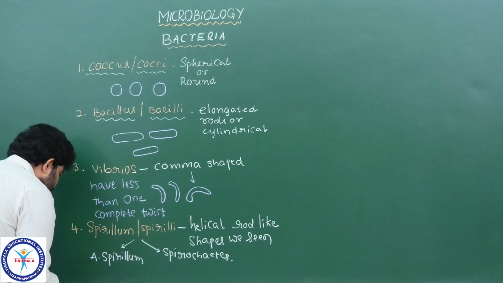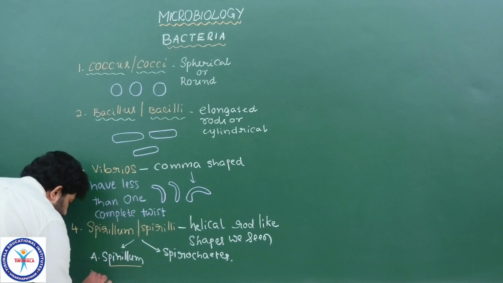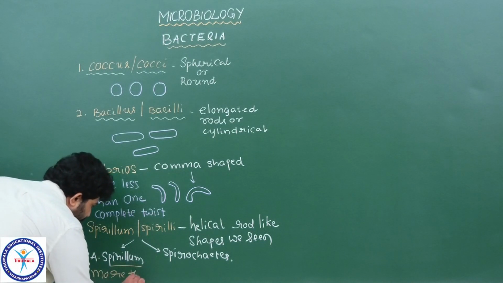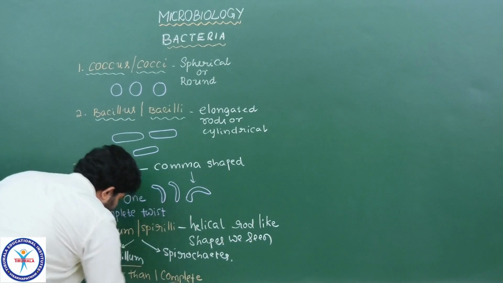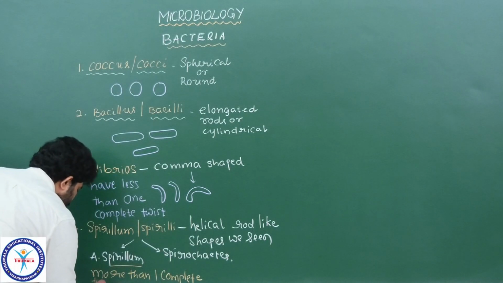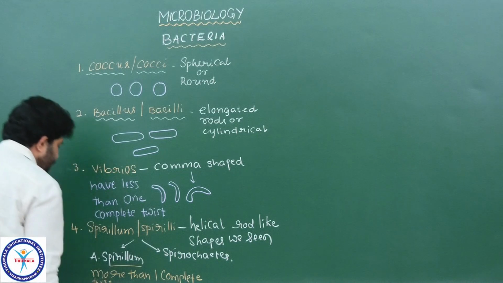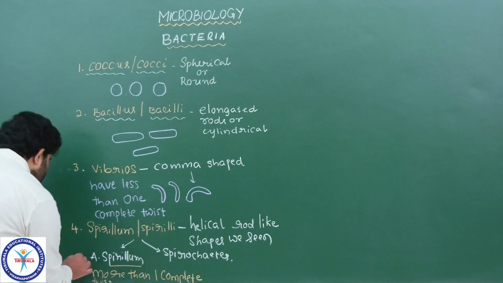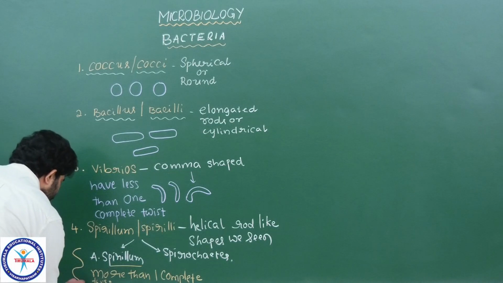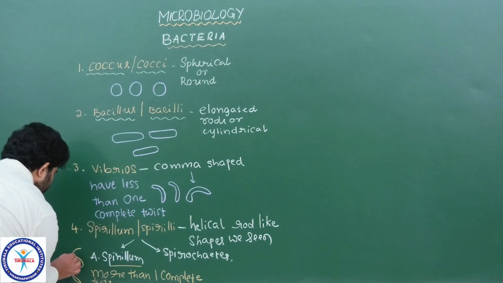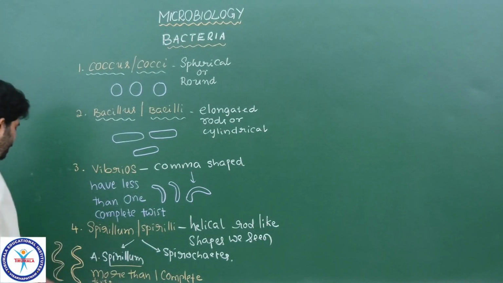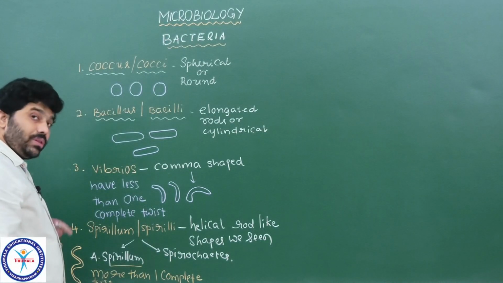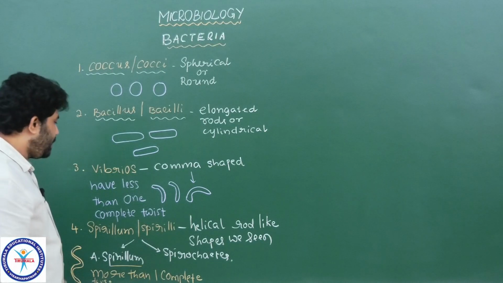Okay, what do we see here? In the spirillum structure we see more than one complete twist. You please note down. One complete twist we see. Where? In the spirillum. Okay, the structure is like this. All of you draw the diagram. One complete twist or more than one complete twist we see here.